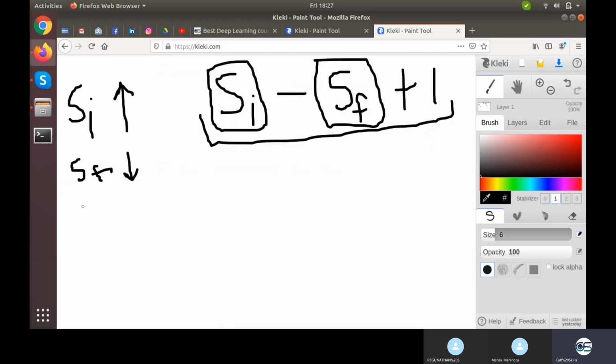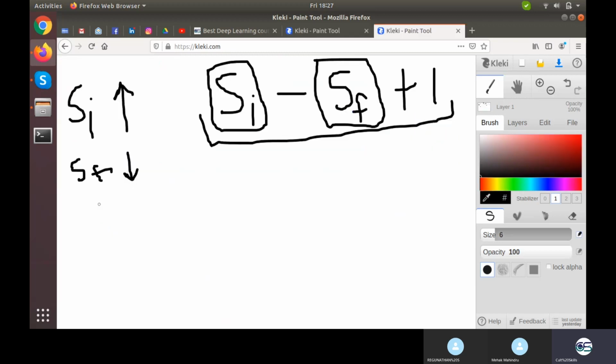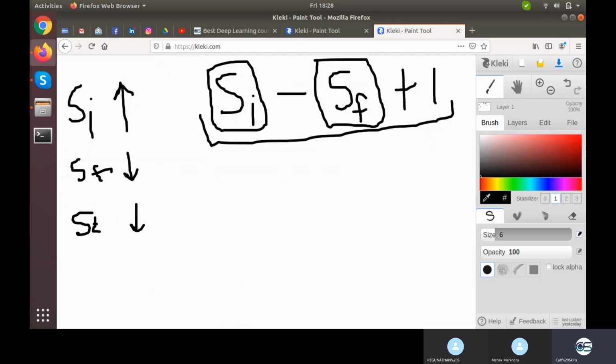Another thing we talk about, this particular thing is known as slide or stride as well, stride. So this I'll be writing here as st. Okay, so this particular would be inversely proportional to the number of results. So earlier we were having a stride of 1 by 1, now we are having a stride of 2 by 1. That means 2 on the horizontal scale and 1 on the vertical scale. We can also set it 2 by 2, we can also set it 5 by 7, or whatever we want to set it, depending on our configuration. So default is 1 by 1. So this is also impacting negatively.